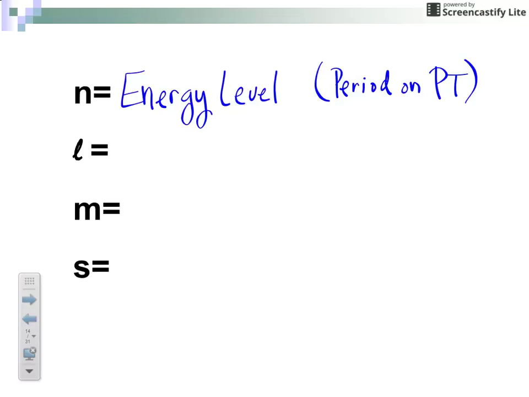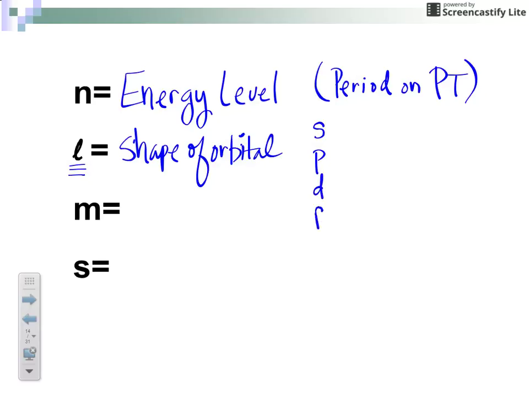The L quantum number is called your orbital quantum number. Remember, L and orbital end in an L. This tells you the shape of the orbital. So we only have S, P, D, and F orbitals. So if we have an S orbital, we said L always equals 0. L equals 0 means it's an S orbital. So that number, the 0, describes the shape of the orbital.